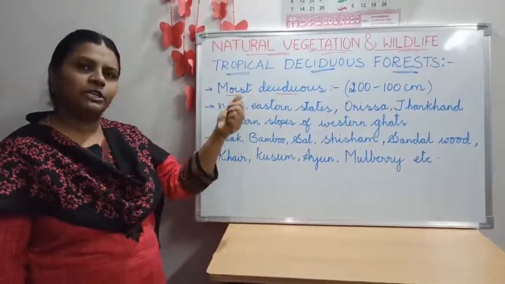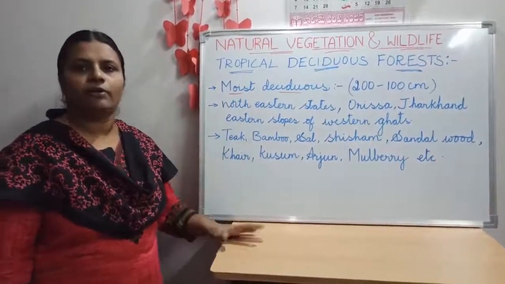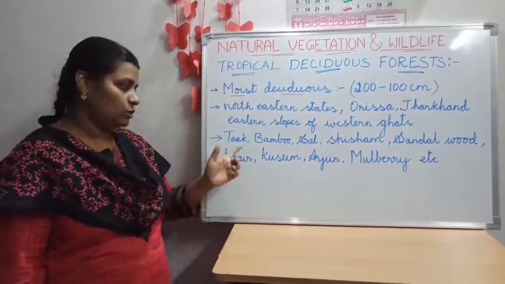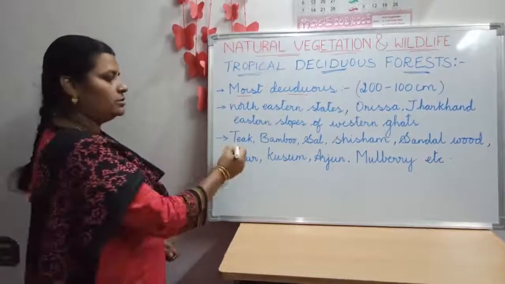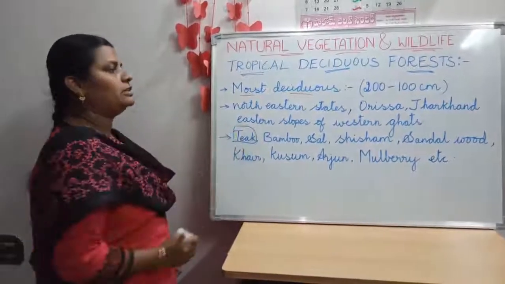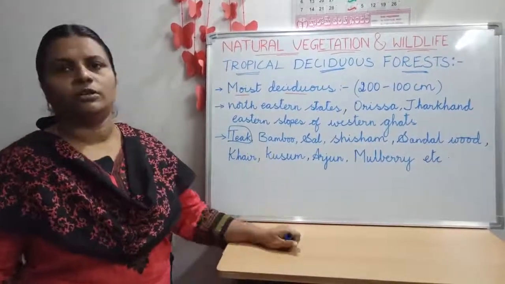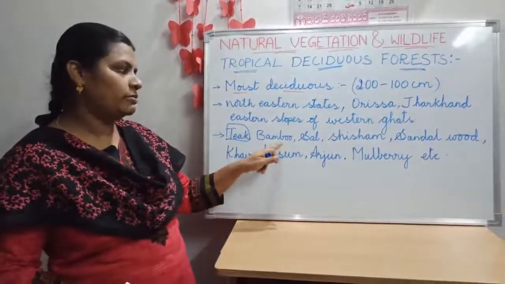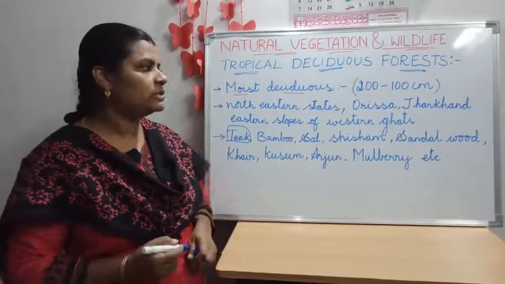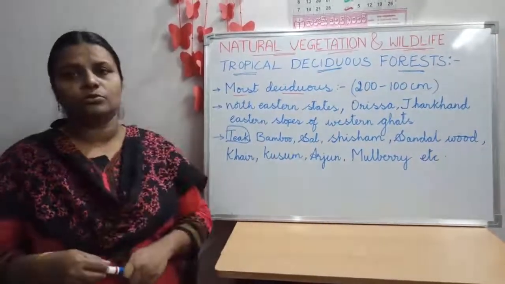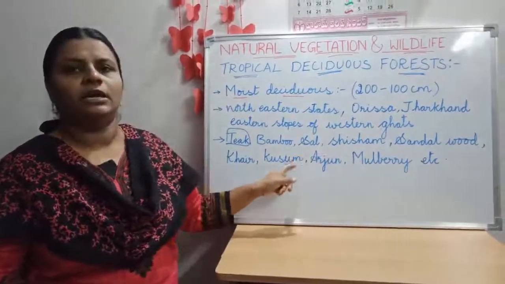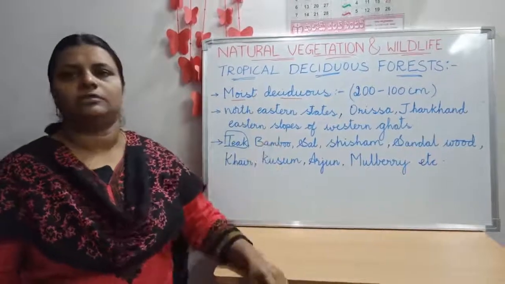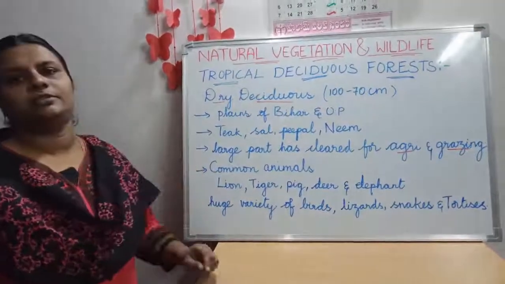And what kind of vegetation can you see here, what kind of trees can you find in this moist deciduous forest? Those are teak. Teak is the most prominent vegetation, children, in this moist deciduous forest. Okay, and you can also find bamboo, sal, shisham, sandalwood, kale, kusum, arjun, mulberry, etc. So all these vegetation are part of moist deciduous. Now come to dry deciduous, children.